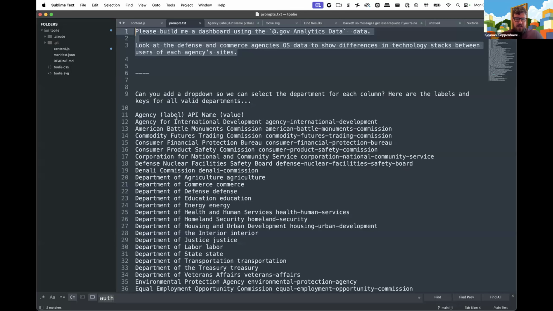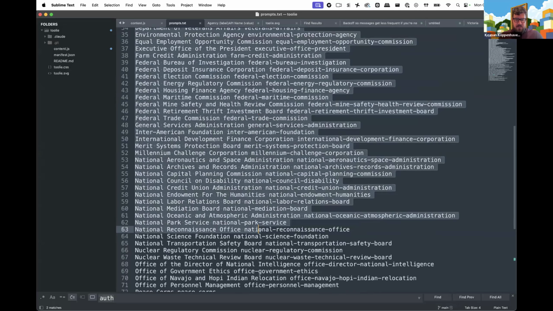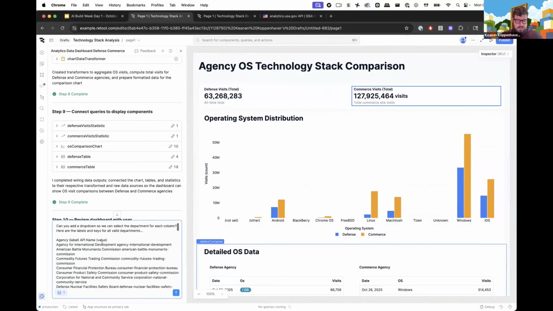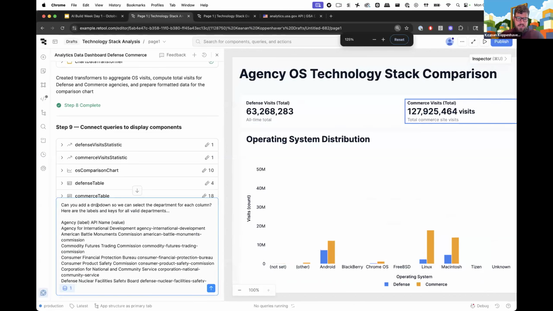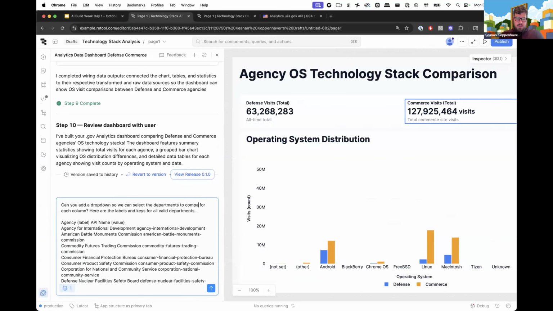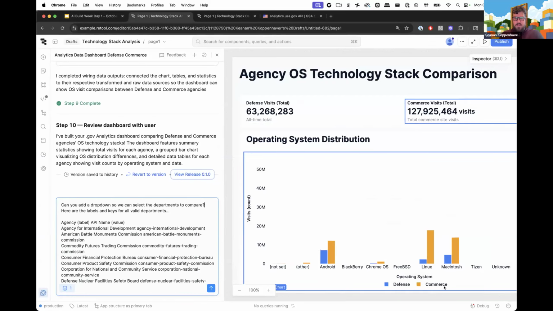So what I'm going to do is take my next prompt here, and I don't want you to worry about reading all of this, but basically we'll just read this top part here. So what I want is a drop down so that we can select the departments for each column. Let's say departments to compare. And so again, like we said, we don't just want to compare defense and commerce. We want to be able to dynamically select which departments we compare. So this is an example of now that we've generated an app with Assist, you can also edit existing apps, right? And this is one way we're going to do that.